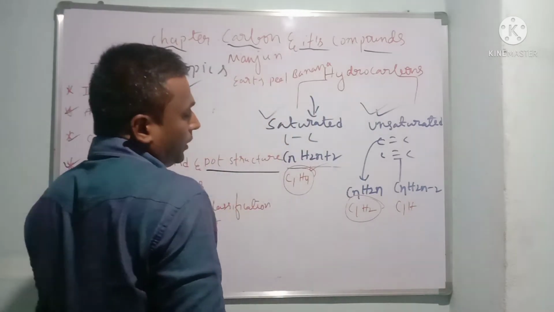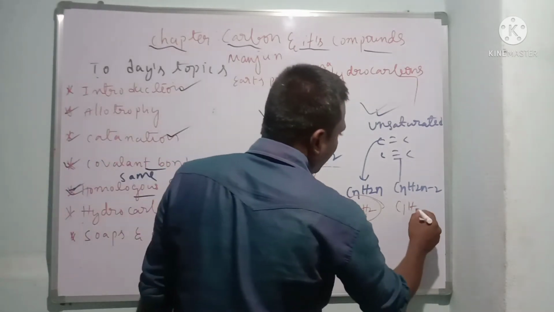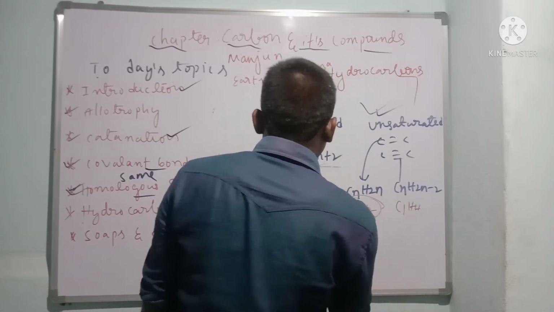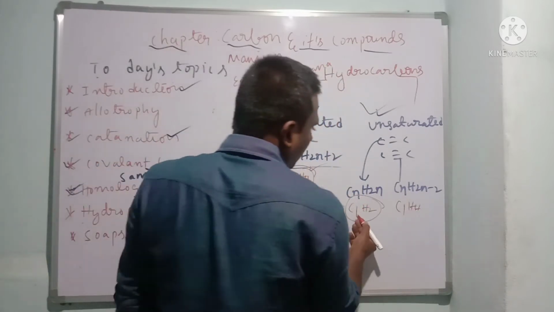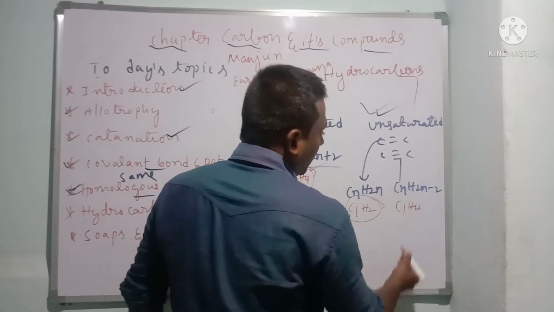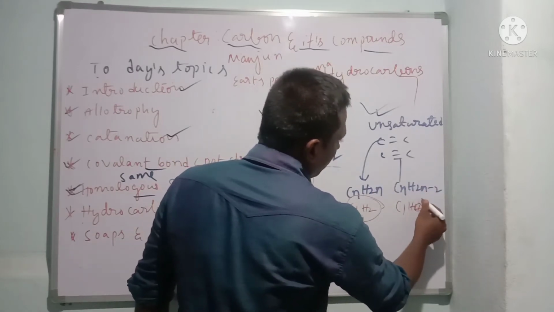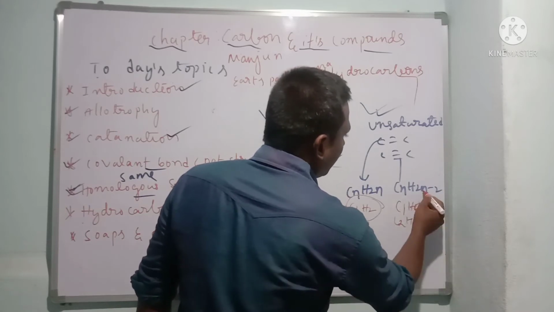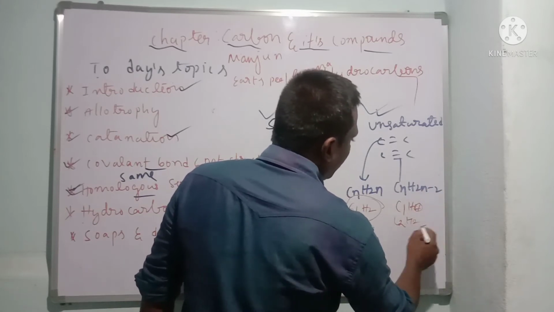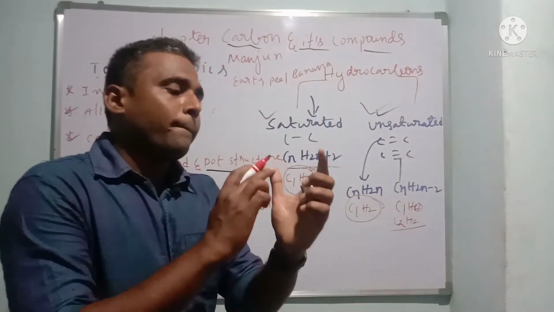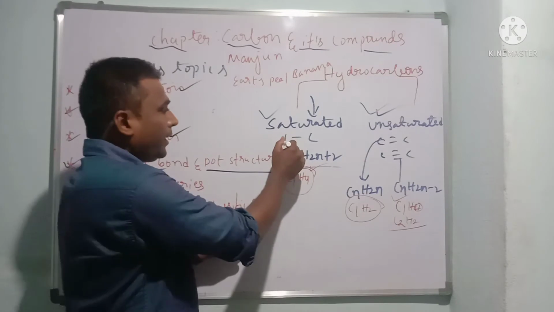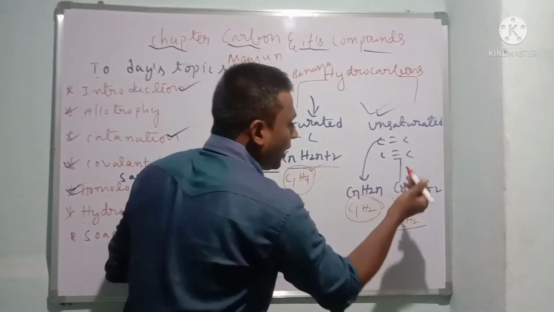And for alkenes, CnH2n. If you put n is equal to 1, that is C1H2, which becomes 0. If you put n is equal to 2, that is C2, and H is 4 minus 2, which is 2. C2H2 means what, children? Methane, ethane. This is ethane. Alkanes, alkenes, alkynes.